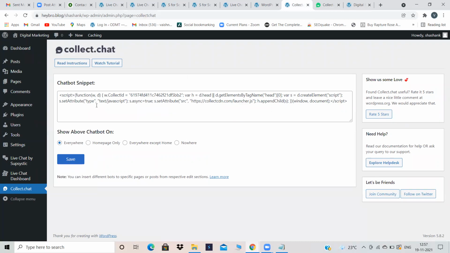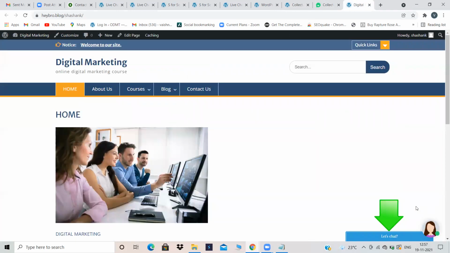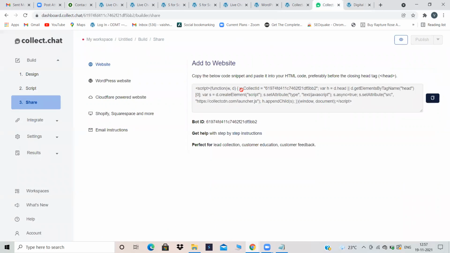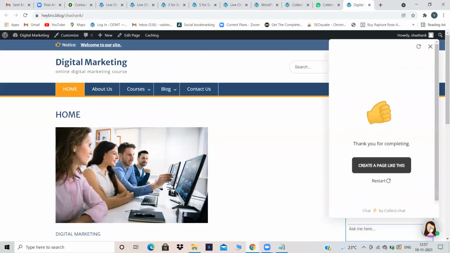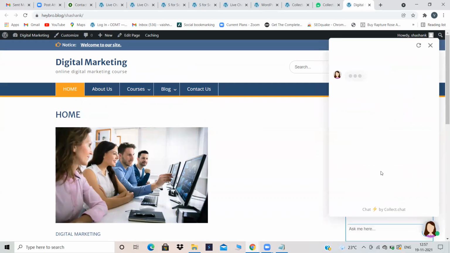After this, go to the share option, copy this code from here, come back over here and paste the code over here. If you don't do this copy pasting of this code, your plugin will not appear on the website. So make sure that you copy and paste the code. Then somebody will give the information to you. Like they will click over here. Again, if you want to restart. On your website, in your mobile phones also it will appear. Pranita, you can check whether this plugin is appearing to you or not.